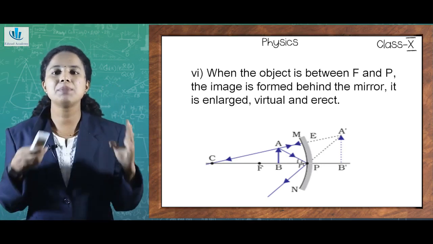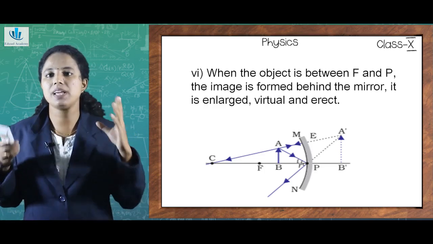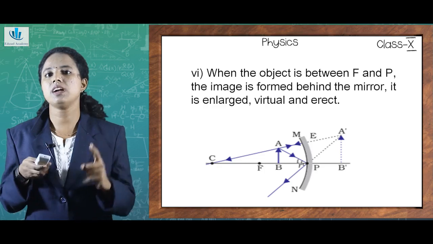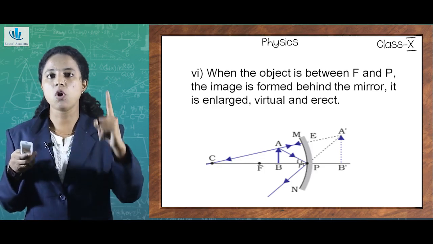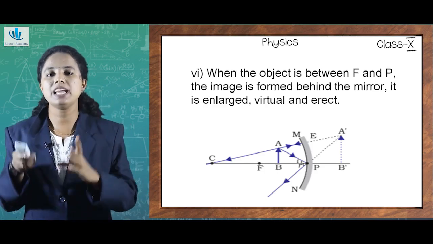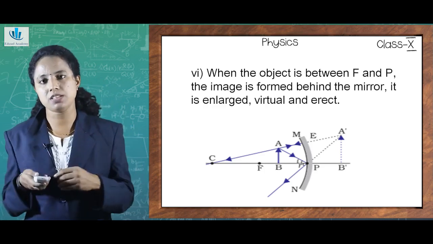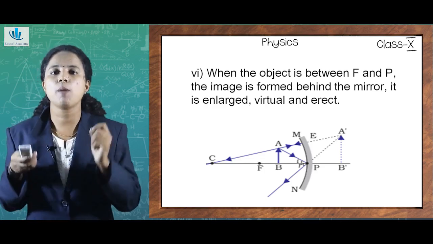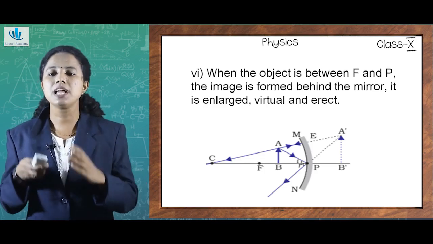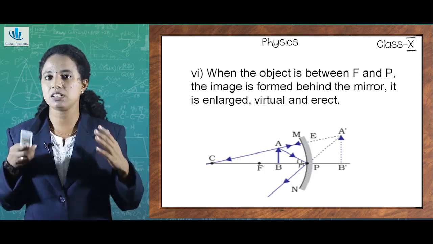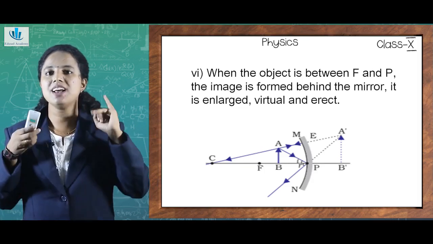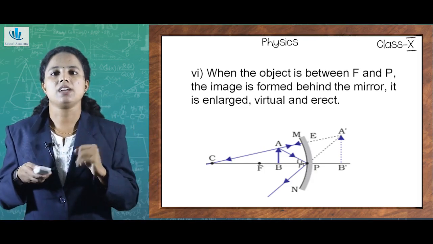If you compare AB and A dash B dash, what can you infer? You can see the image formed is enlarged or bigger in size. Is it real and inverted? No, it is not inverted, but it is straight, upright, or erect. And it is virtual. So a virtual image will form an erect image also. So when I keep the object between focus and pole of a concave mirror, the image is formed behind the mirror, and the nature of the image is virtual, erect, as well as enlarged.